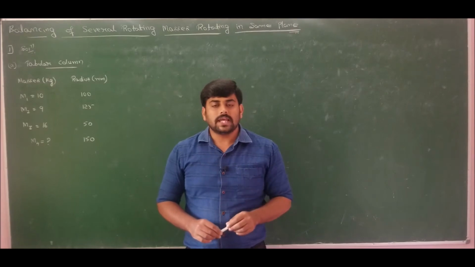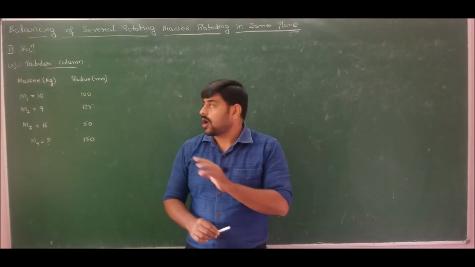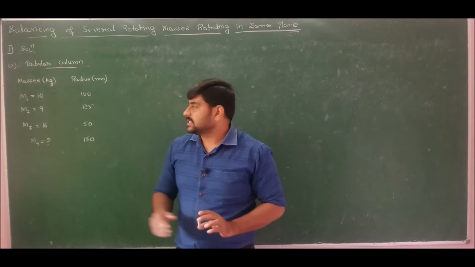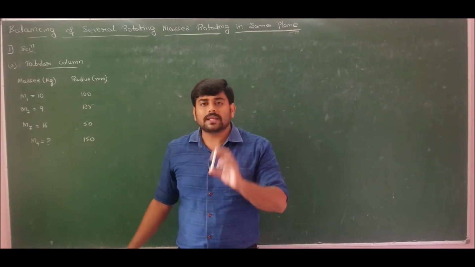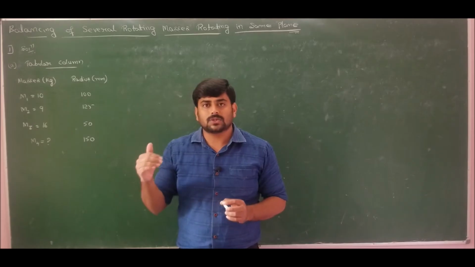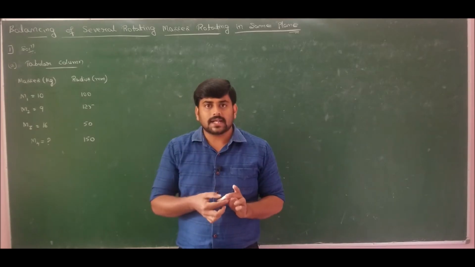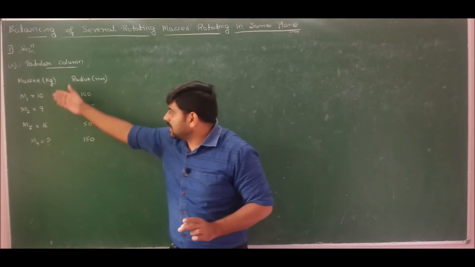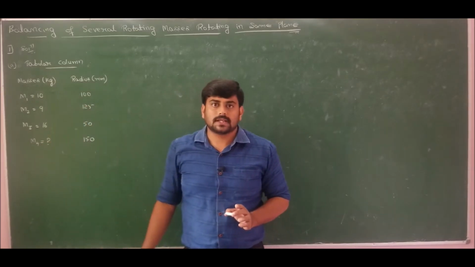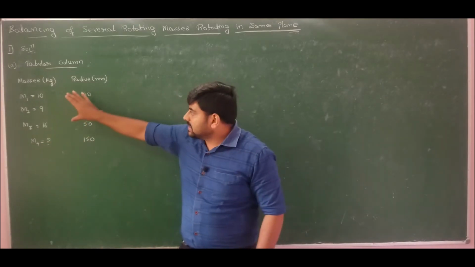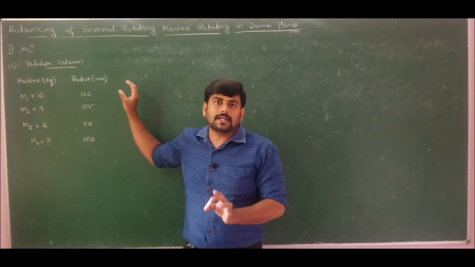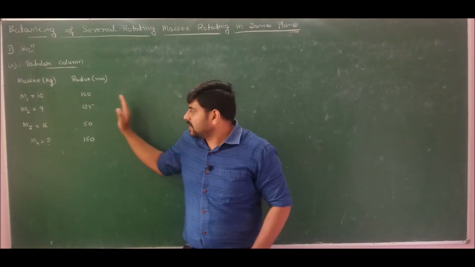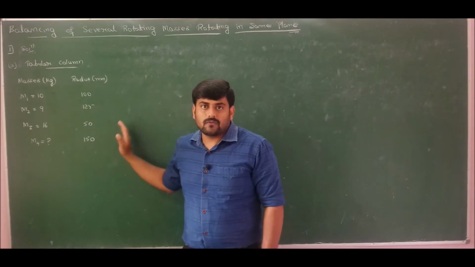When I do it graphically, since omega is constant for all the centrifugal forces developed by masses m1, m2, m3 and m4, omega remains the same because all the masses are attached to the shaft. If the shaft rotates at 100 rpm, 100 square will be multiplied for all these 4 masses, correct? So all these 4 forces will be magnified by some amount. The omega square will get multiplied for all the masses, for all the forces.